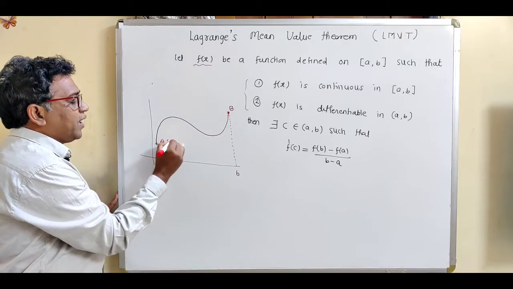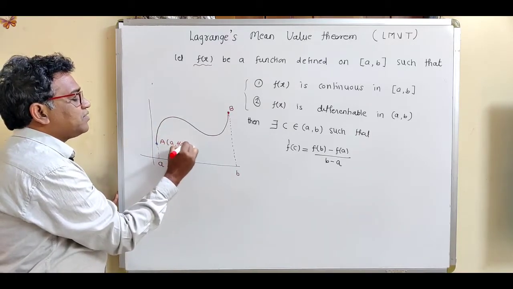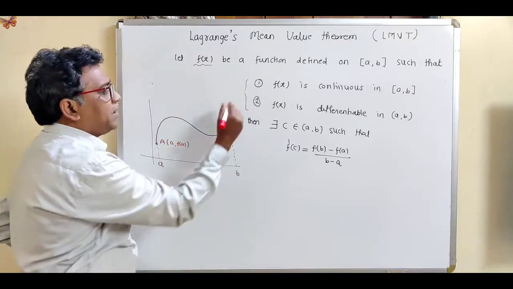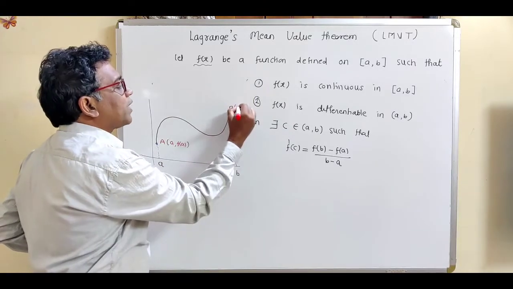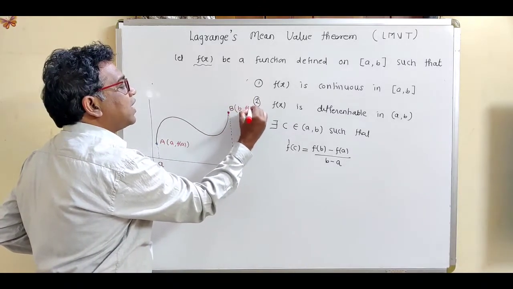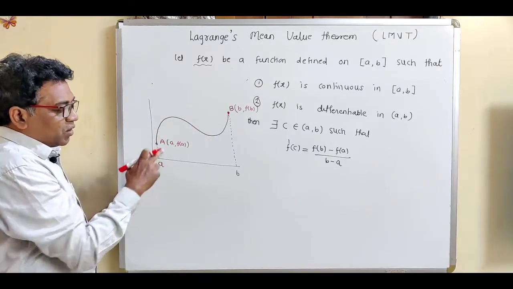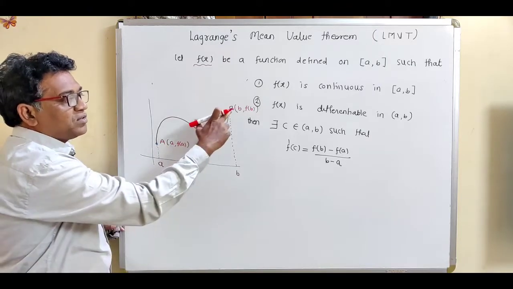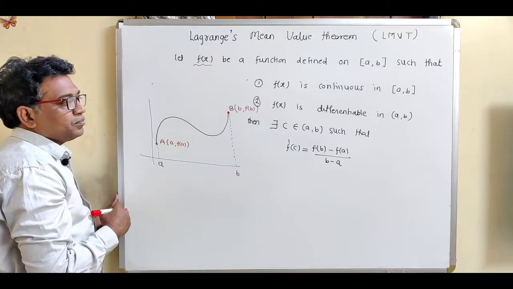This is the point a, and along the y-axis this is the point f(a). And what are the coordinates of B? The first coordinate is b, and the y coordinate is f(b). So the coordinates of A are (a, f(a)), and the coordinates of B are (b, f(b)).